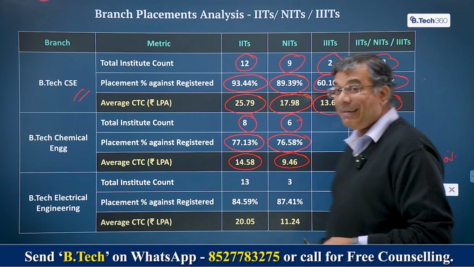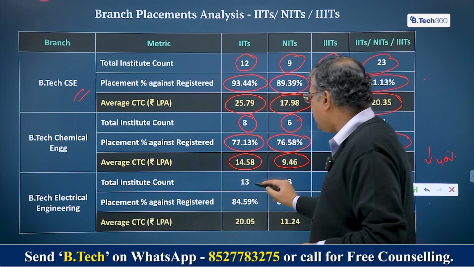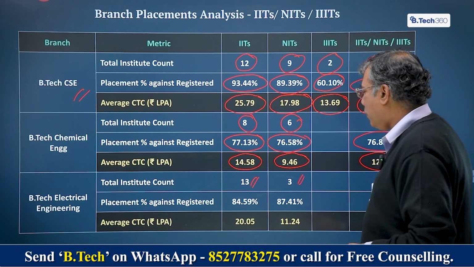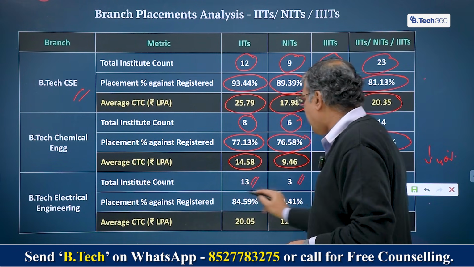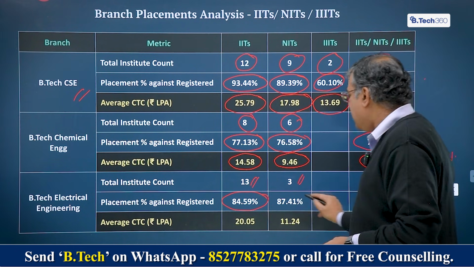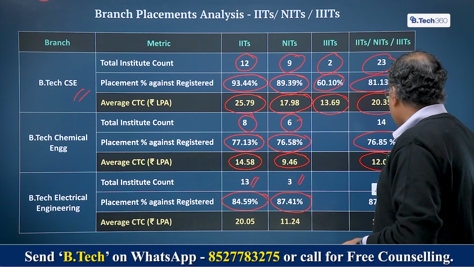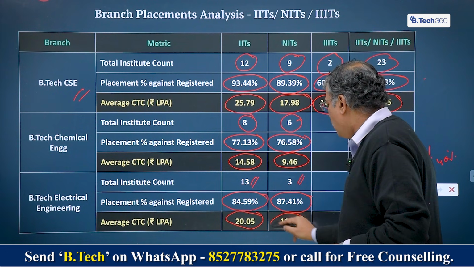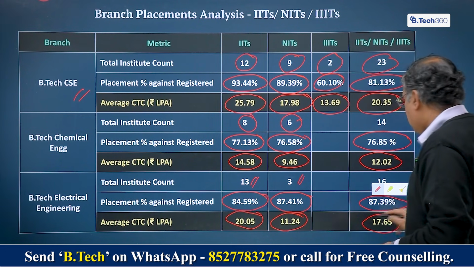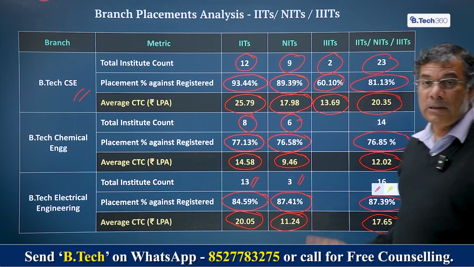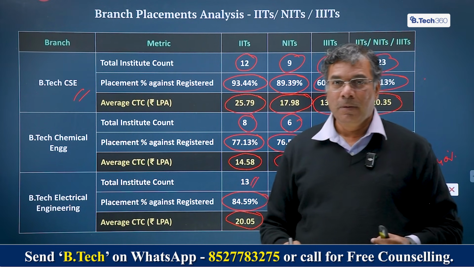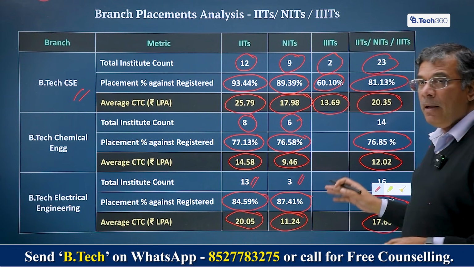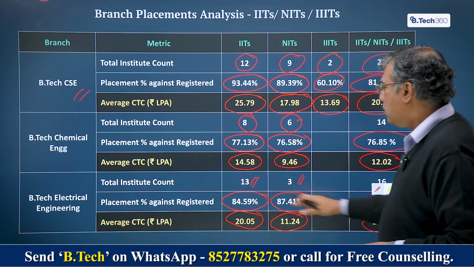Now you come down to electrical engineering, right? Electrical engineering, you actually have 13 IITs which are offering electrical engineering and 3 NITs are also offering electrical engineering. The placement percentage is 84.6% for IITs and 87% for NITs. So in all, we're dealing with about 87% kind of a placement rate. The average salary is 20 lakhs for IITs and 11.24 for NITs. In all, 17.65 lakh is the average salary. What you're looking at this point in time is a branch strength. Everything is not comparison 1-to-1. So what we're looking at is about 17.65 lakh as the average of the median salary across the electrical engineering branch.